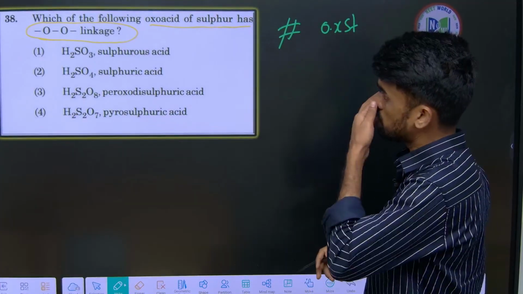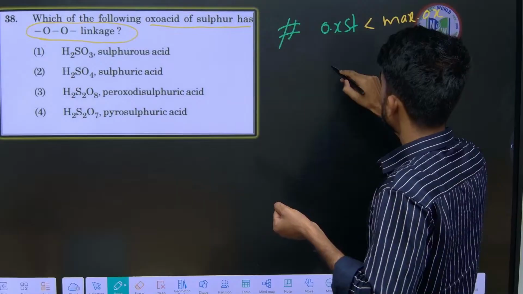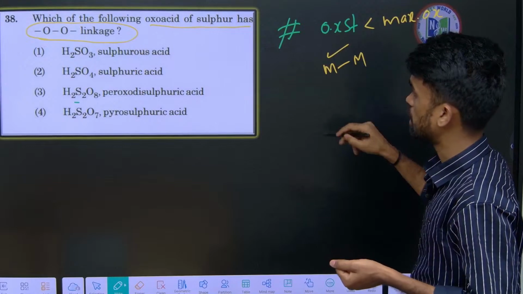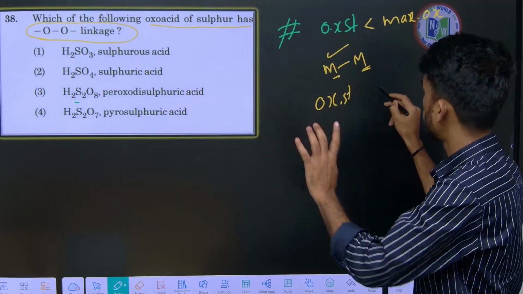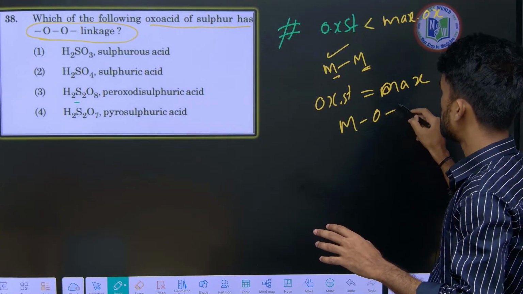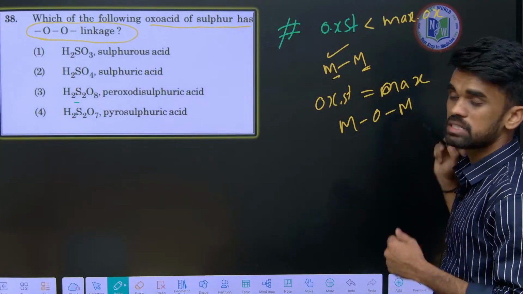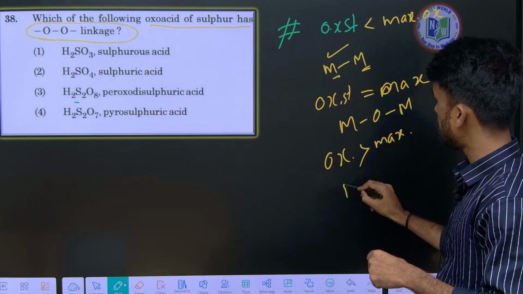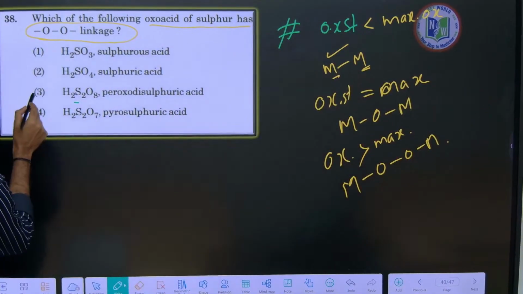If the oxidation state of central atom is less than its maximum oxidation state, so direct linkage will be there. If multiple atoms are there, direct linkage will be there, between two central atoms direct linkage will be there. If oxidation state of that atom is equal to its maximum oxidation state, so there will be oxy bond, MOM kind of bond. Okay, here it may be SOS type of bond. If calculated oxidation state is greater than maximum oxidation state, then there exist peroxy linkages like this. Okay, so I will be directly going for option number 3 here.